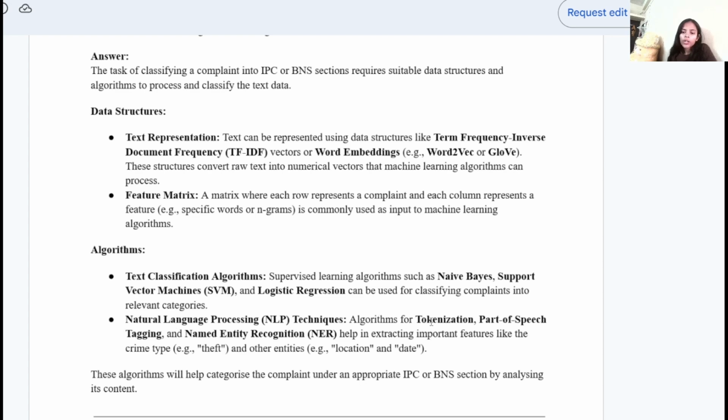We have algorithms for tokenization, part of speech tagging, and named entity recognition that help in extracting important features and meaningful information, like what type of crime it is and other entities, what is the location, what is the date. This is done in natural language processing techniques. Here, these algorithms will help categorize the complaint under an appropriate IPC or BNS section by analyzing its content.